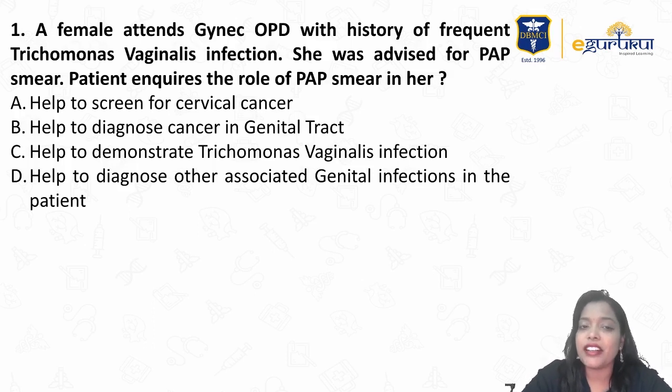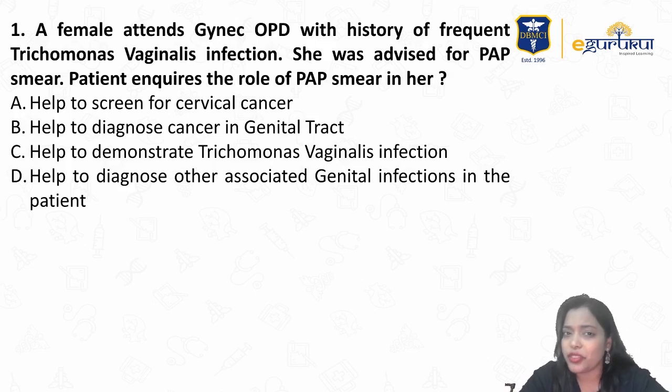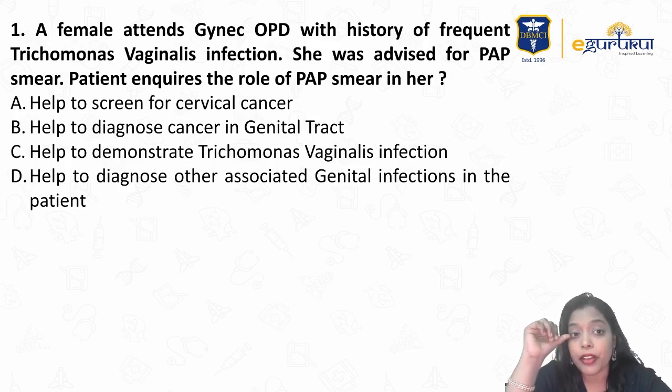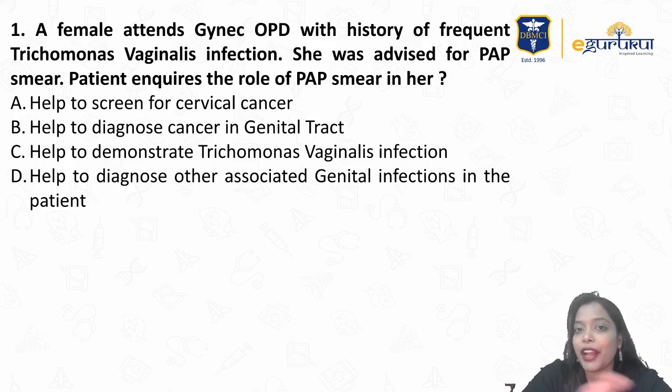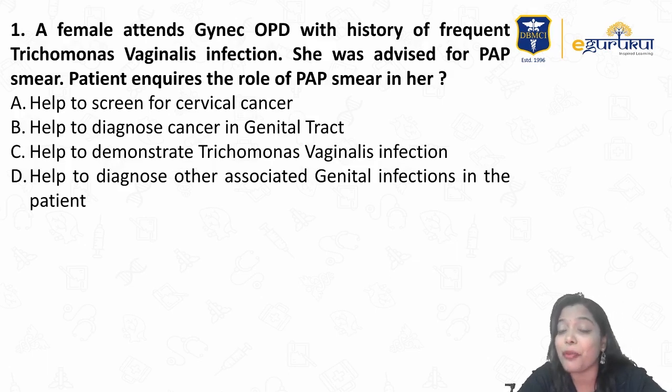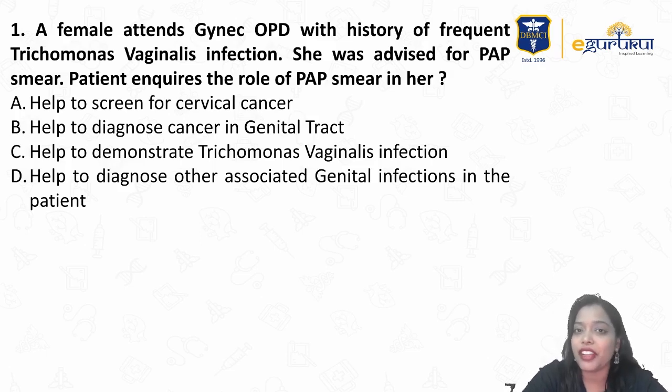A female attends the gynecological OPD with a history of frequent trichomonas vaginalis infection. So she is a known case and she is having repeated trichomonas infection. She was advised a pap smear. The patient inquires about the role of pap smear in her. Now, when the patient has a history of frequent trichomonas, I am not doing a pap smear on her to confirm again that she has trichomonas infection. She is aware, I am also aware, both of us are aware that she has trichomonas, and we can treat it with metronidazole, right? But I would definitely like to check the pap smear on her because she's having repeated infection.